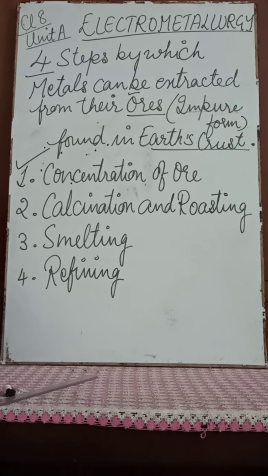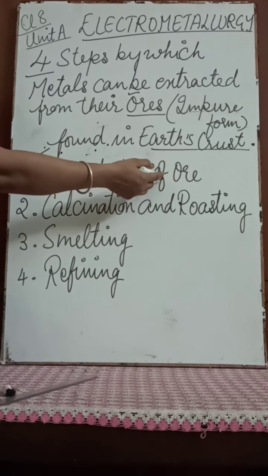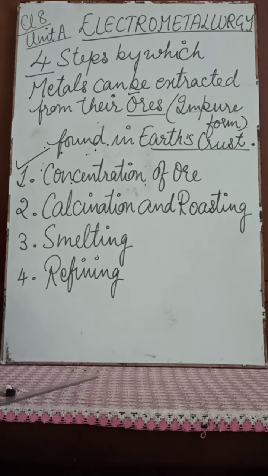Now these impurities are called the matrix, right? Many impurities are there in the ore, which is the impure form of it. They can be sand, stones, silicate, etc. These impurities are called the matrix. Now ore is concentrated by removal of matrix or gangue. It's also called matrix or gangue.